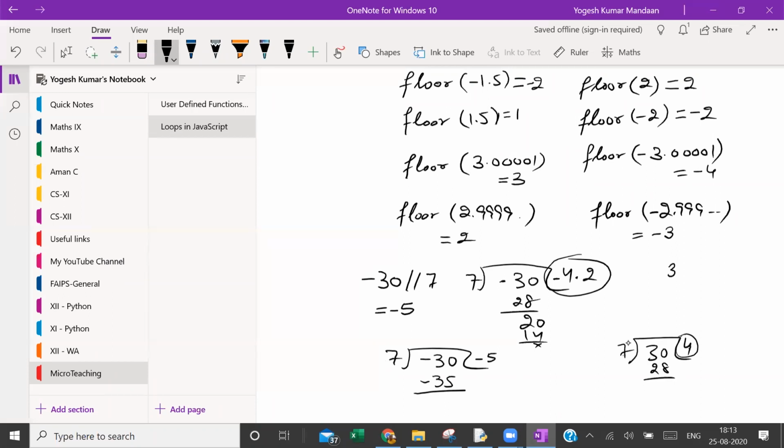Similarly, when I know that floor division will give me minus 5, 7 minus 5s are minus 35. Then do the subtraction. 5. This is the remainder. Minus 30, remainder 7. Let me take another example.